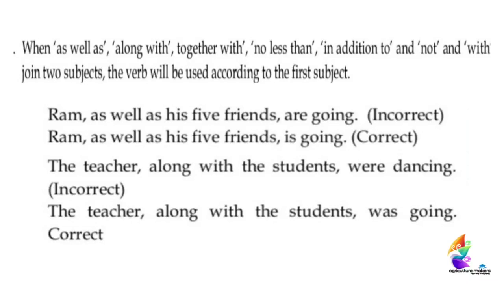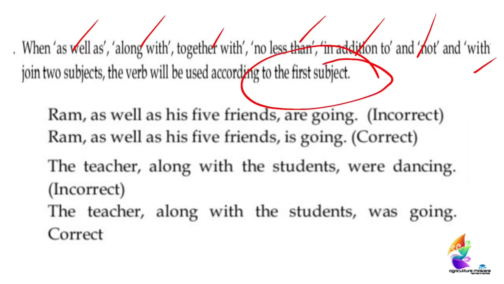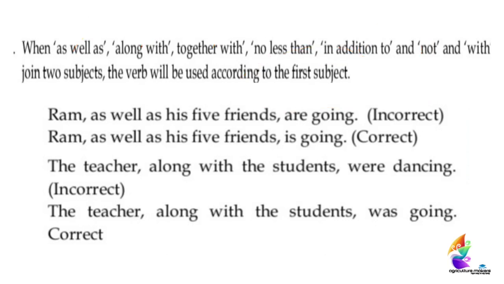Coming to the final thing, the use of the words as well as, along with, together with, not less than, in addition to, not, and with. There the verb will be used according to the first subject. If the first subject is singular, we have to use a singular verb, while if the first subject is plural, we have to use a plural verb. We can see an example for that.